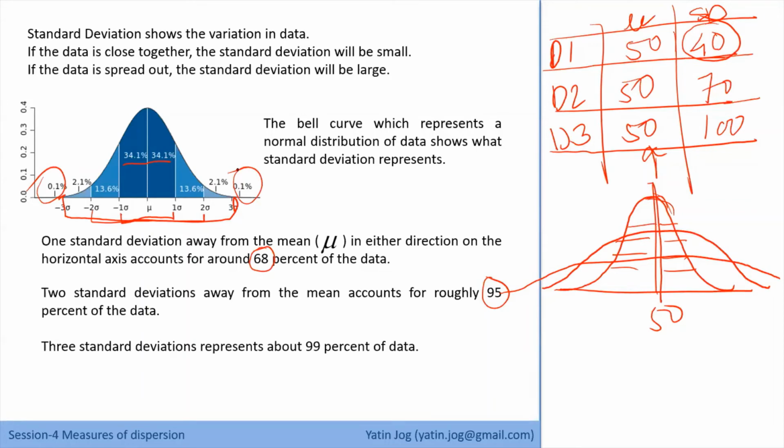When I say normal in nature, if you look at the curve, this curve is symmetrical in nature. That means the left-hand side is an exact mirror image of the right-hand side, or the right-hand side is an exact mirror image of the left-hand side. That means my data is symmetric in nature, or my distribution is symmetric, or my data is normal in nature. But not every data is normal.